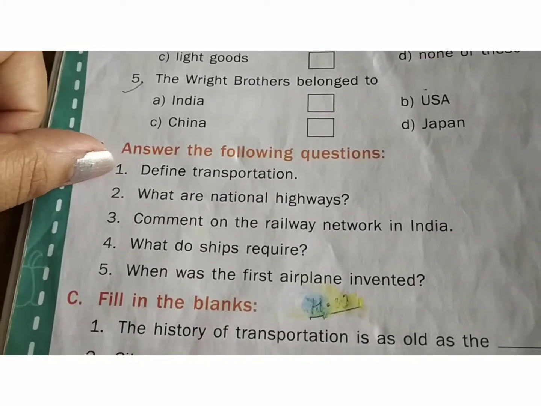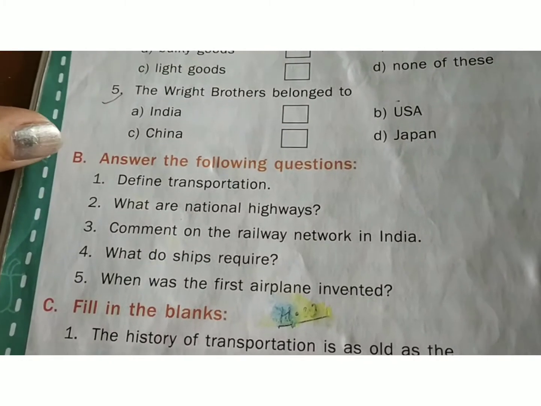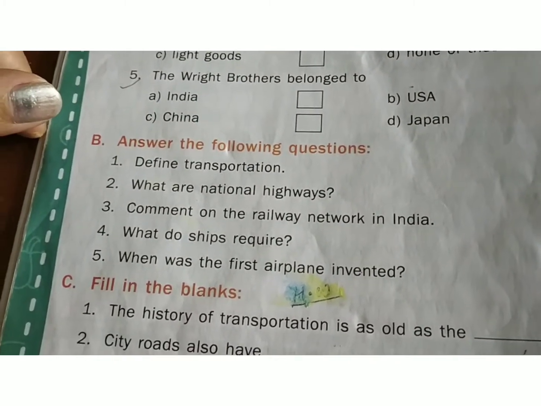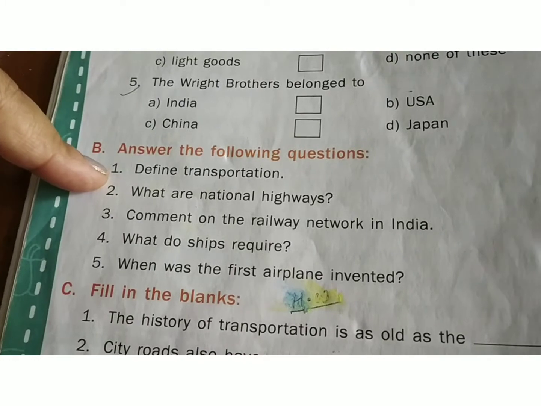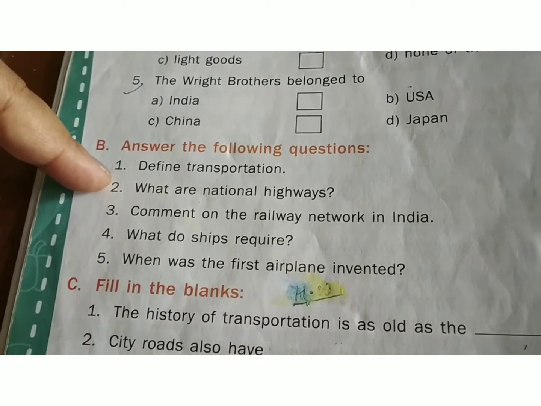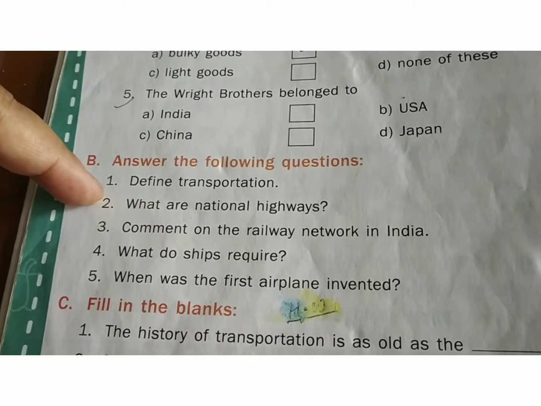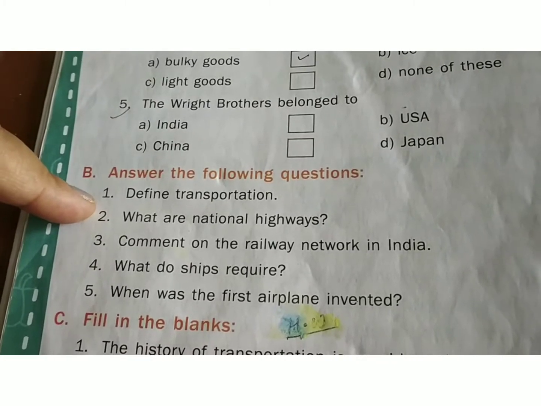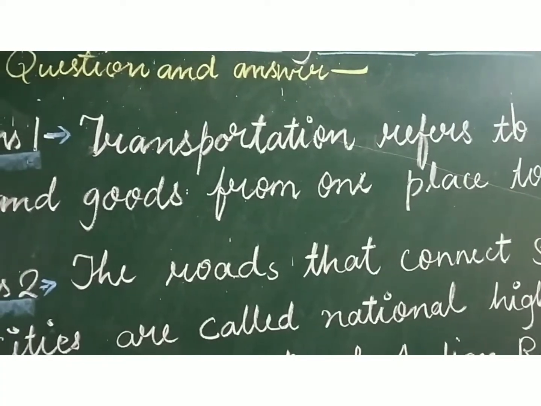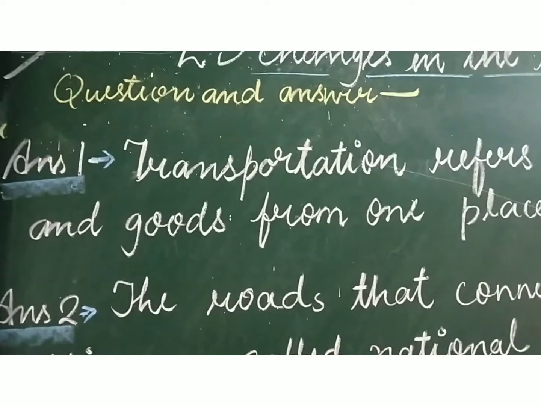First question is here. Define transportation. I will not write the answer on blackboard. You just write the question from the book. Okay. And after writing the question, you just write the answer. Question 1 is here. Define transportation. So the answer 1 is here.